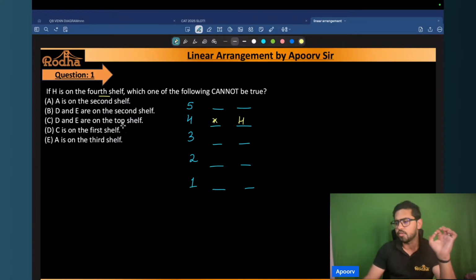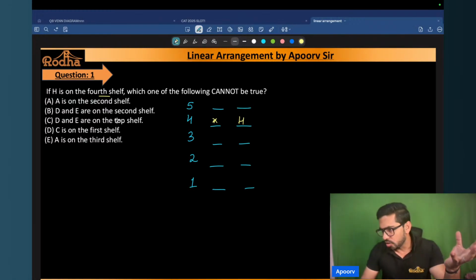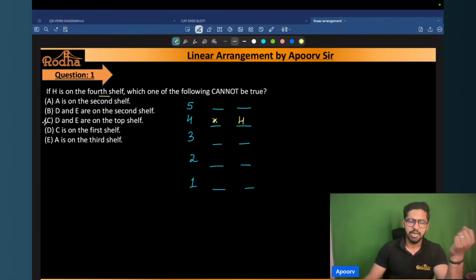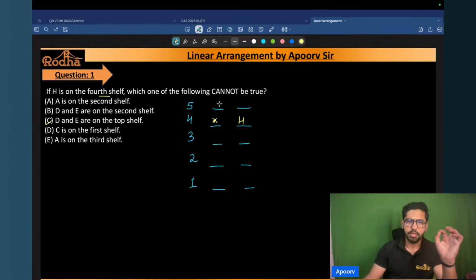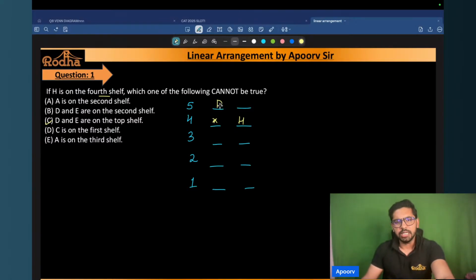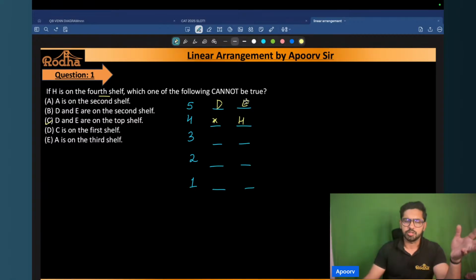In such kinds of questions, you have to take one option at a time and see which option is fitting, right? So Anshuman has answered C first. So let's check C first, right? Anshuman is saying that C is the correct answer, so I'll check C first. D and E are on the top shelf. Now, if I put D and E on the top shelf, why is this not possible, Anshuman? What is the reason for this being not possible, right?